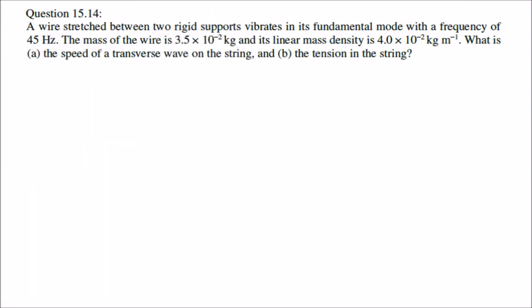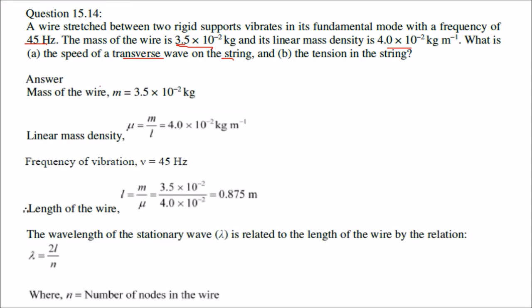A wire stretched between two rigid supports vibrates in its fundamental mode with a frequency of this much. This is the frequency. The mass of the wire is also given, and its linear mass density is also given. What is the speed of transverse waves on the string? Speed of transverse wave we have to find out, and the tension in the string we have to find out. So the mass of the wire is given this much. The linear mass density, mu, which is mass per unit length, is given here in kg per meter, and the frequency is also given, 45.